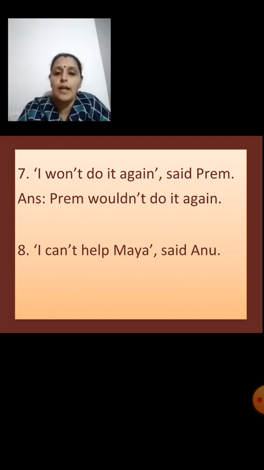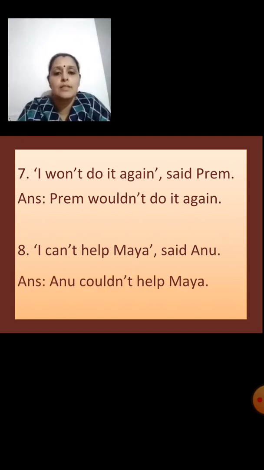Shall we see what the answer is? Yes. Anu couldn't help Maya. Yes. I can't help Maya, said Anu. The answer to this is Anu couldn't help Maya.